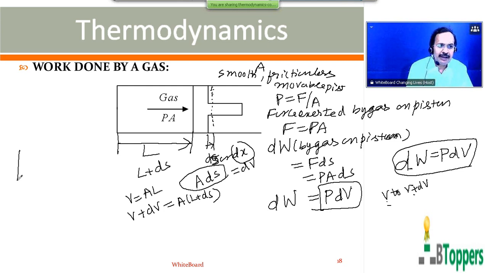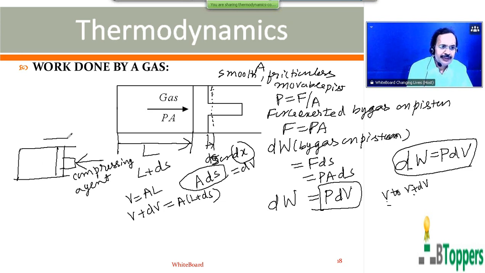In some problems, the gas in the cylinder may be compressed by applying a compressing force on the piston. So a compressing agent may apply a compressing force on the piston.